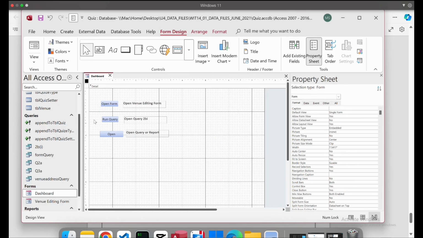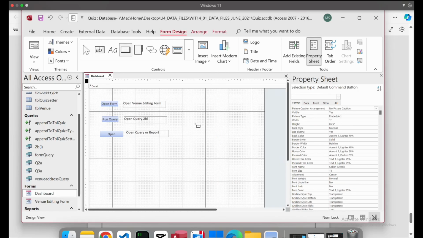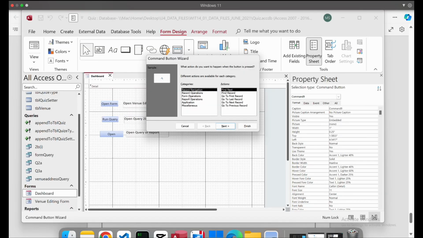Okay, now I want to show you how I add this run query. So I will take the button like this way and choose the miscellaneous here and then the run query. So when you add the run query, you click on the next, it will give you all the options that we have for the run query.